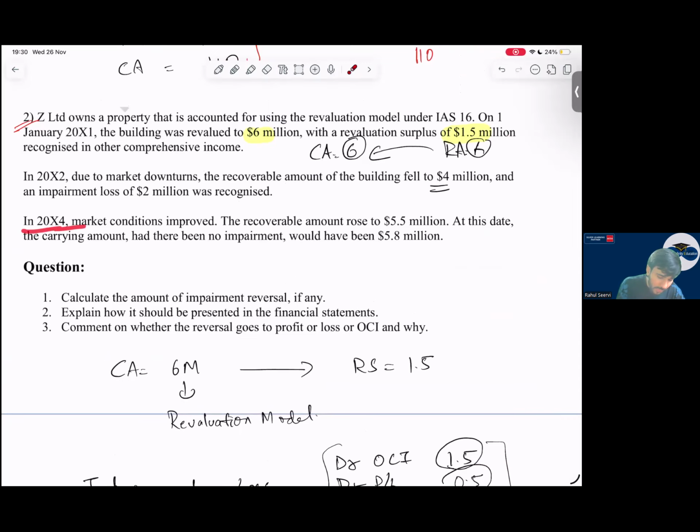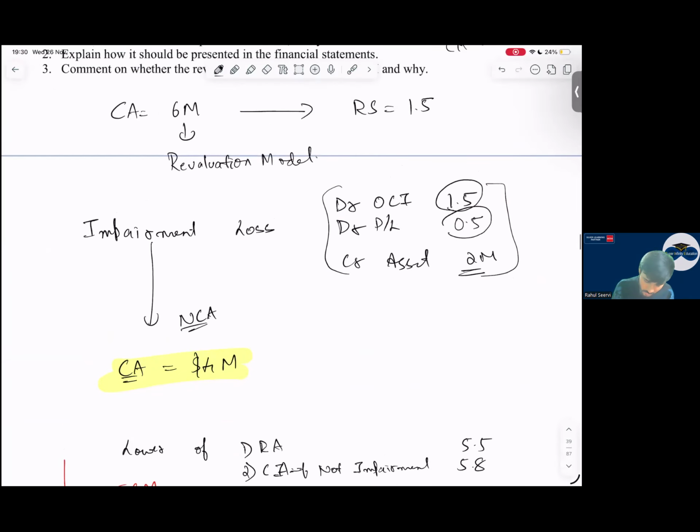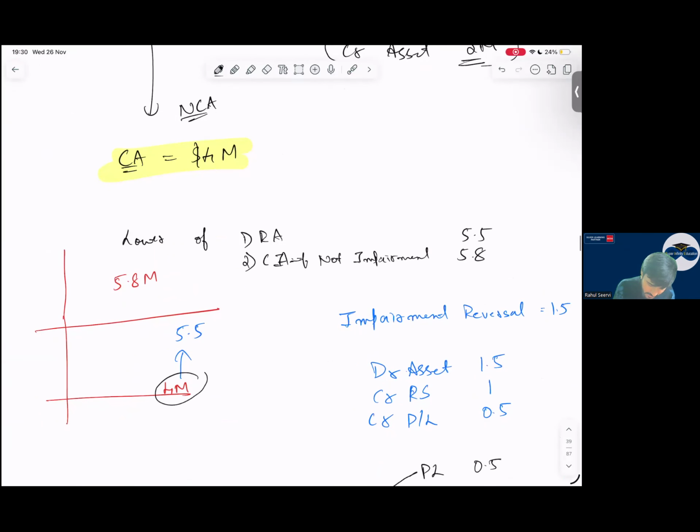In 2004, market conditions improved. The recoverable amount rose to 5.5. It was 4, it became 5.5. At this date, the carrying amount, had there been no impairment, was 5.8. Which one will you select? Lower. What is the lower, sir? 5.5. So you can increase it. The value was how much? 4 million. From 4 million, can you go up to 5.8?